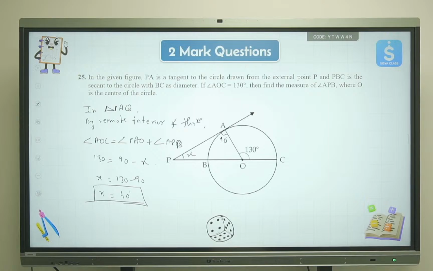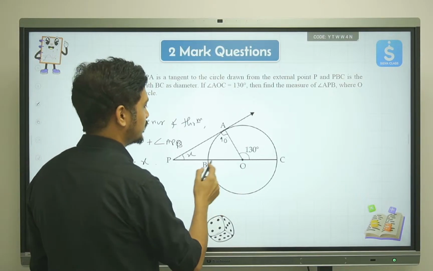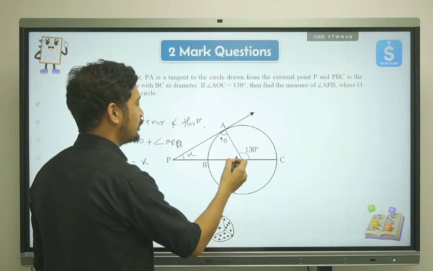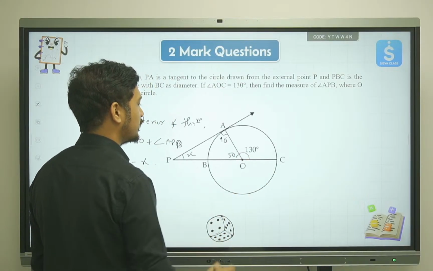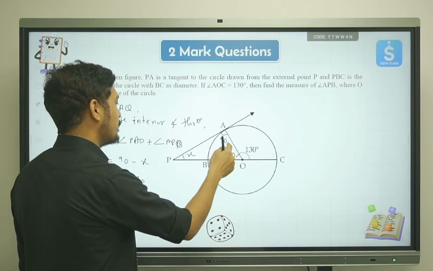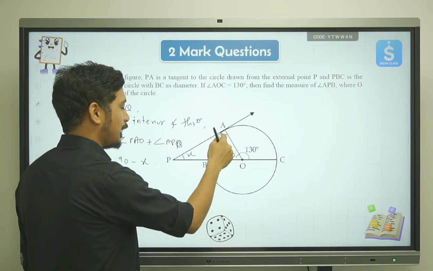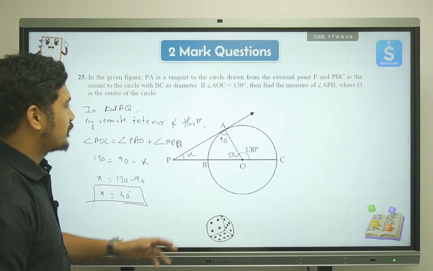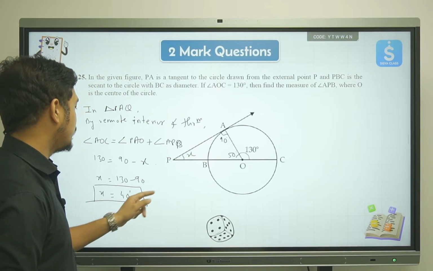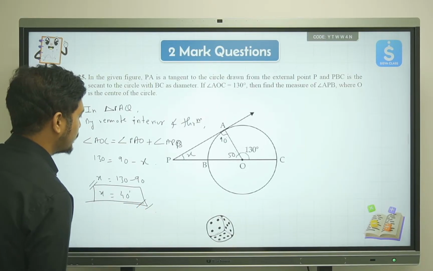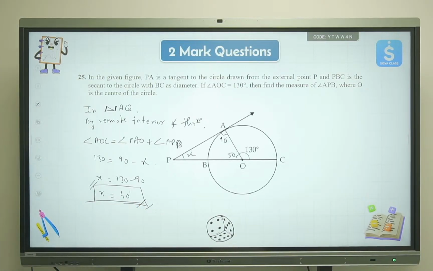The other way that you can find out is by using linear pair of angles. Using the linear pair of angles, here you will get 50 degrees, right? So 90 and 50 are there, and if you add these two numbers you will get 140, and 180 minus 140 will be again 40 degrees. So you will still get the correct answer. I believe this is clear to all of you, right?